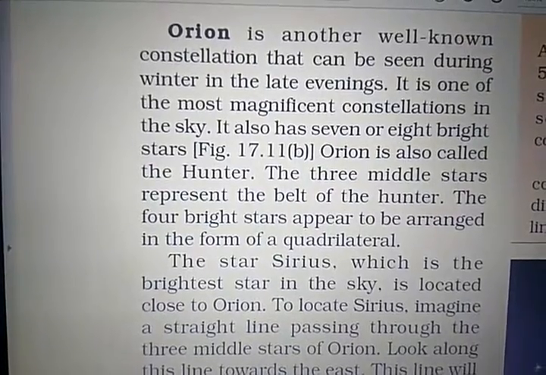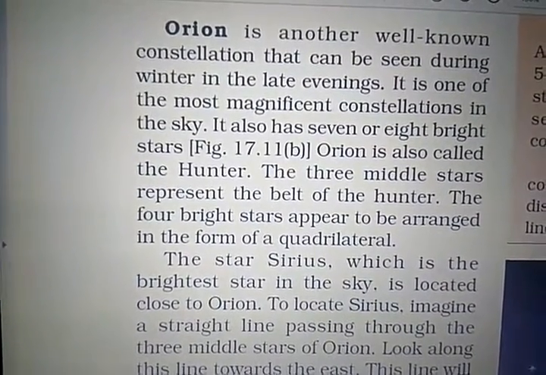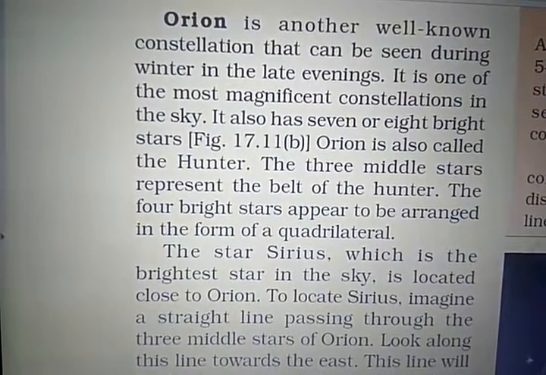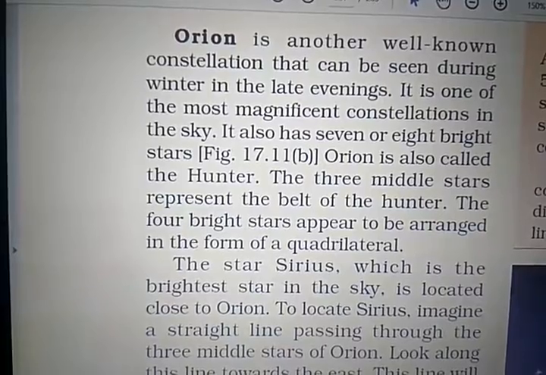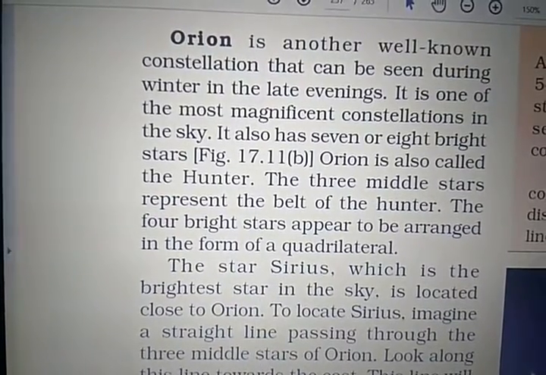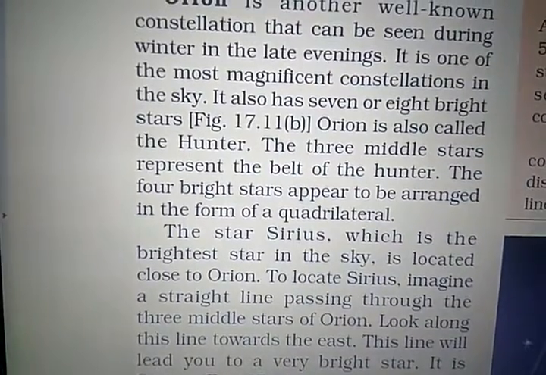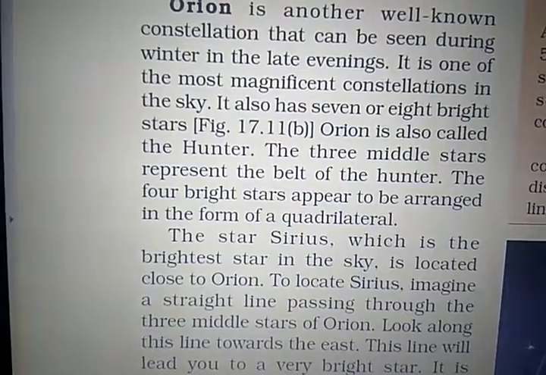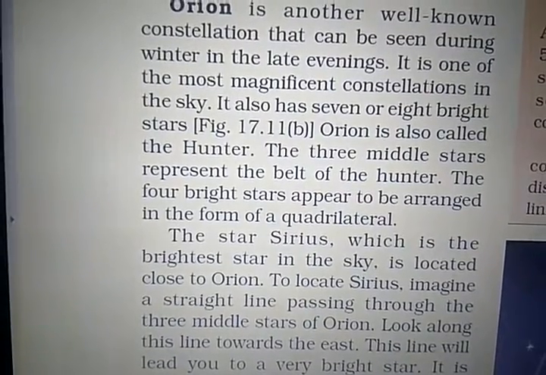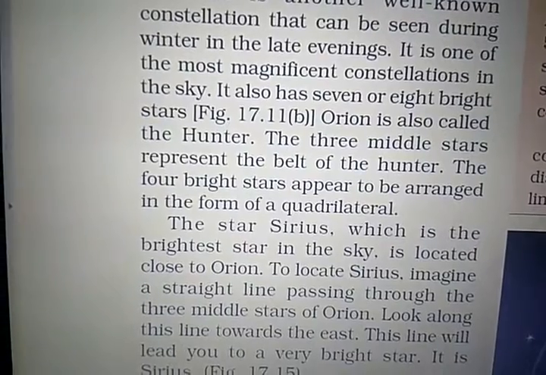That is figure number 17.11b. Orion is also called the hunter. Correct? The 3 middle stars represent the belt of the hunter. The 4 bright stars appear to be arranged in the form of a quadrilateral. The star Sirius is the brightest star in the sky. Which is the brightest star in the sky? Sirius. It is located close to Orion.